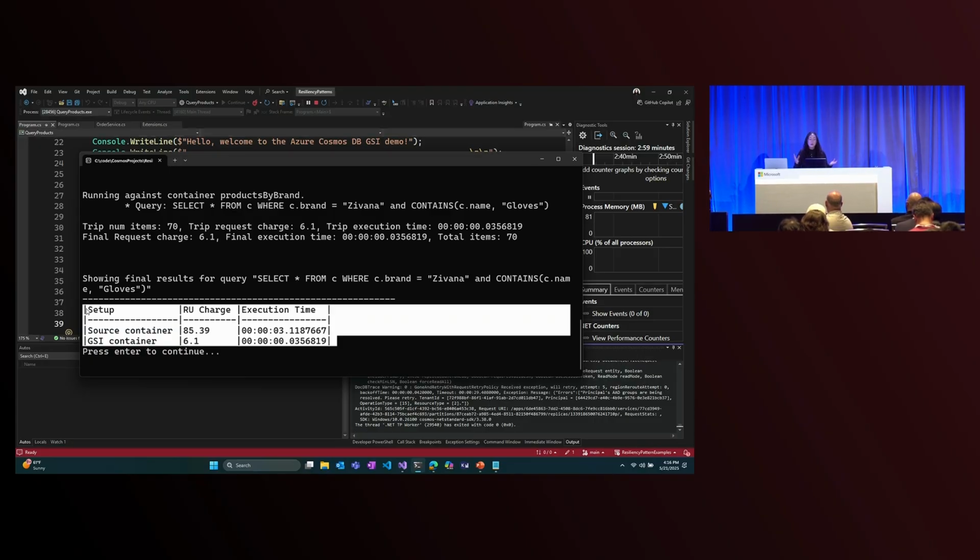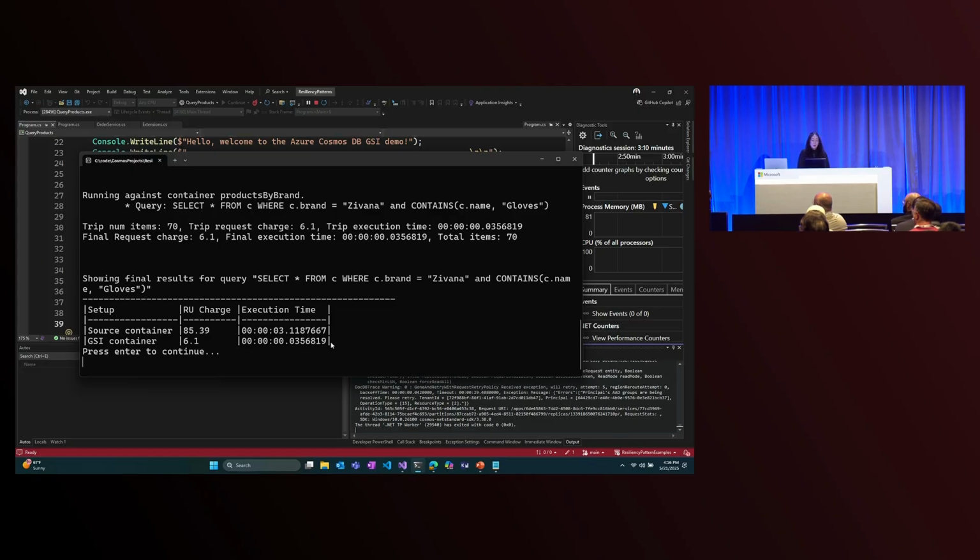So if we look at our second query, which has more filters and is returning about 70 items, this is a reasonable amount of products that someone might be searching for on their site. And we see way bigger savings due to the GSI because the amount of RUs that is coming from checking all of those physical partitions is higher than the amount of RUs that we save, just by going to only one. So this shows you the true power of GSI and how used in different ways for your container, you can see even better savings in both cost and latency.